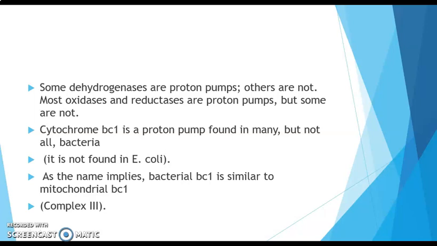Next, some dehydrogenases are proton pumps and others are not. For example, most oxidases and reductases are proton pumps, but some are not. The cytochrome BC1 is a proton pump found in many but not all bacteria, but it is not found in E. coli. As the name implies, bacterial BC1 is similar to mitochondrial BC1. So it is similar to complex 3 in mitochondria, that means in eukaryotes.